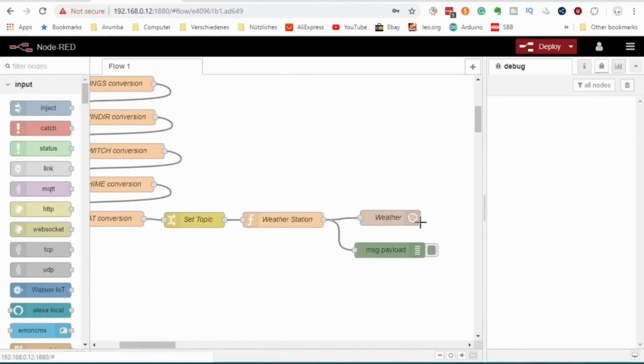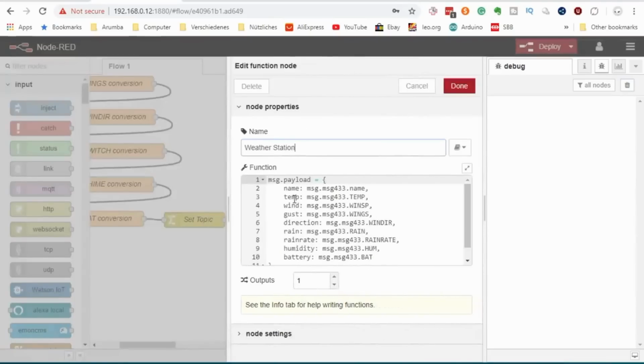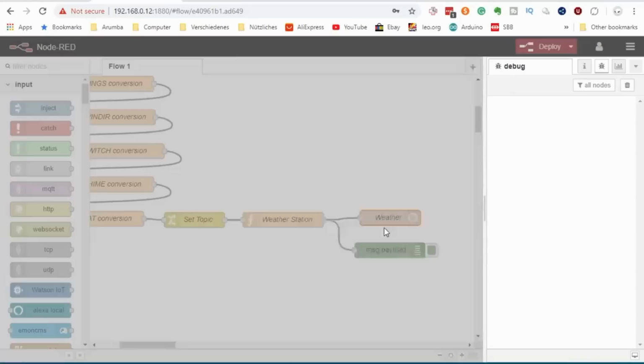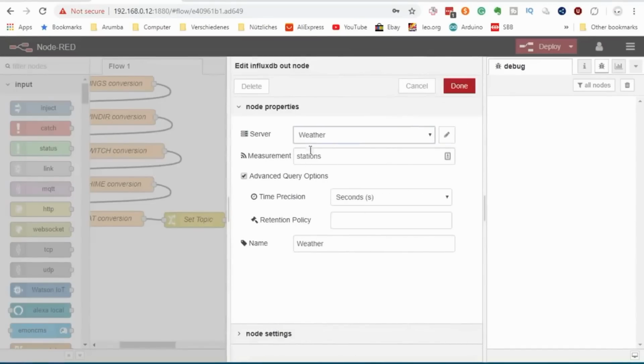At the end of this flow, we use an ordinary function block to create the needed message for the InfluxDB connector. The rows in InfluxDB are mapped for each variable: name, temp, wind, etc. The message 433 variables are the ones created by the flow from the sensor. The next node inserts these fields into InfluxDB.